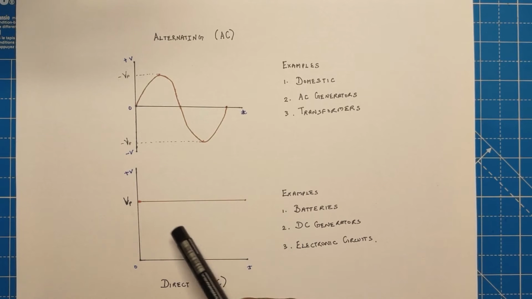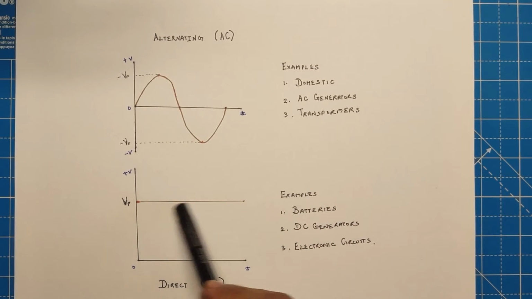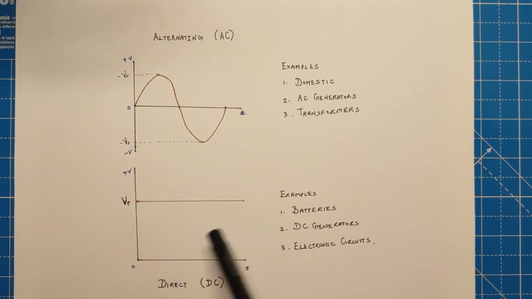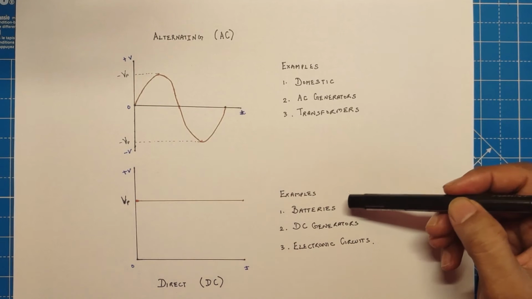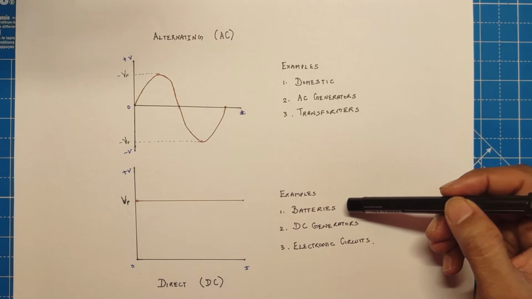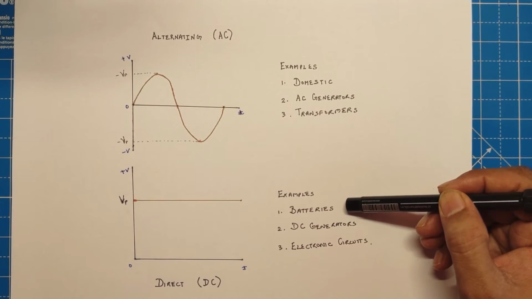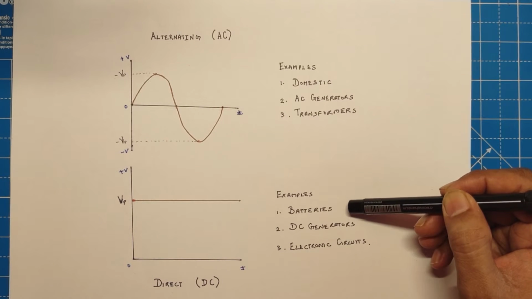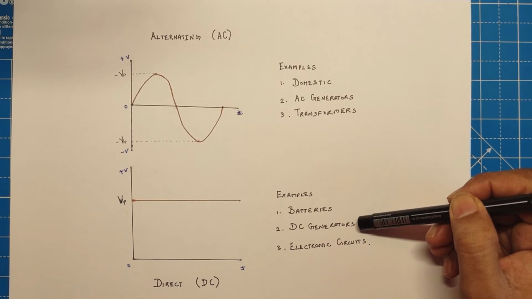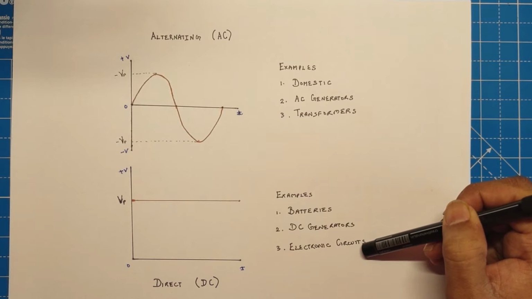The next is direct current voltage. Here you can see it is unidirectional and has no pulses. It is just in one line and fixed, so it is called direct current voltage. Examples of direct current voltage include batteries: your mobile batteries, your car batteries, your inverter batteries, all are examples of DC voltage. The next is DC generators, and the third is electronic circuits. Mostly you find electronic circuits operating on DC voltages.